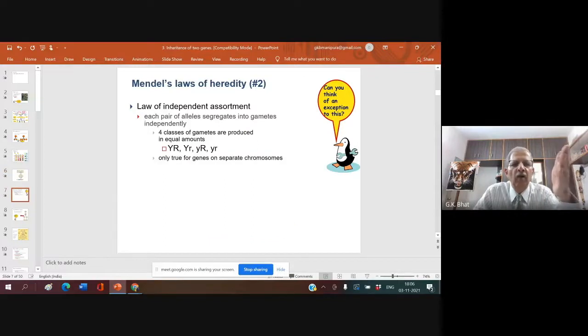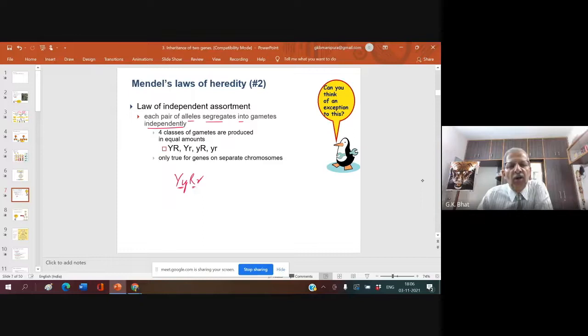Now, Mendel's law of heredity, law of independent assortment. What does that law of independent assortment say? Simply, each pair of alleles segregates into gametes independently. This is one pair, this is another pair.